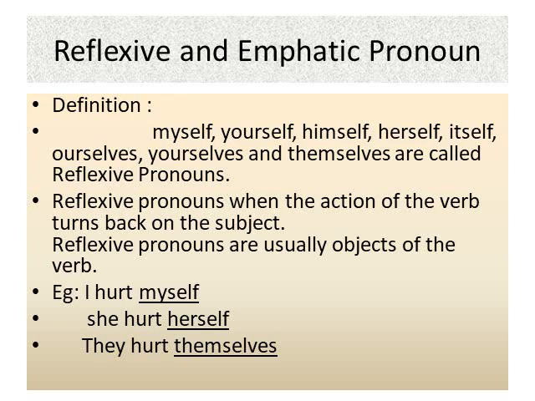For example, I hurt myself. In this sentence, myself is a reflexive pronoun, meaning the action of the verb turns back on the subject. She hurt herself. In this sentence, herself is a reflexive pronoun. They hurt themselves. Here, themselves is a reflexive pronoun.